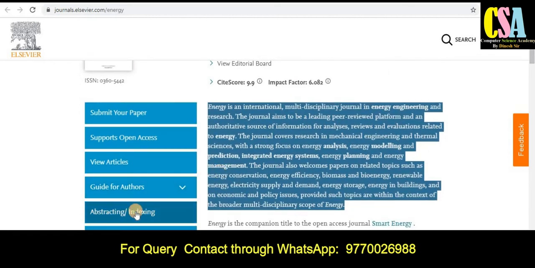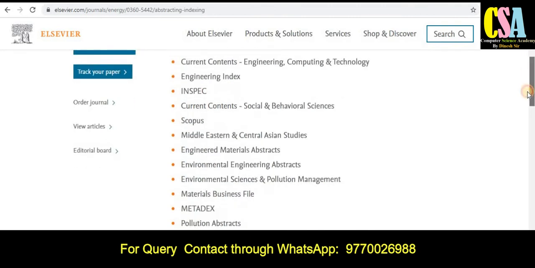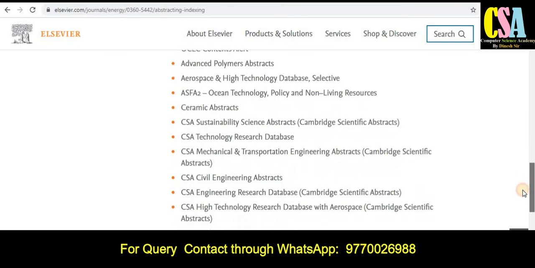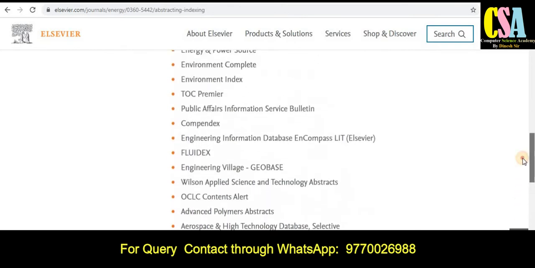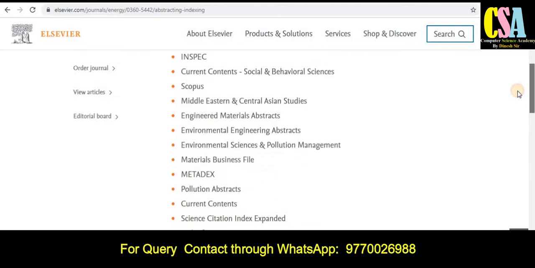And if you want to know about the indexing, you can see it here. Whether this journal is related to Scopus, SCI, all the things are given here. You can see this journal comes under the category of very rich indexing. As we always prefer the Scopus category and SCI indexing, all the things are given here: Scopus category, SCI indexing, Web of Science indexing. So grab this golden opportunity to publish your research.